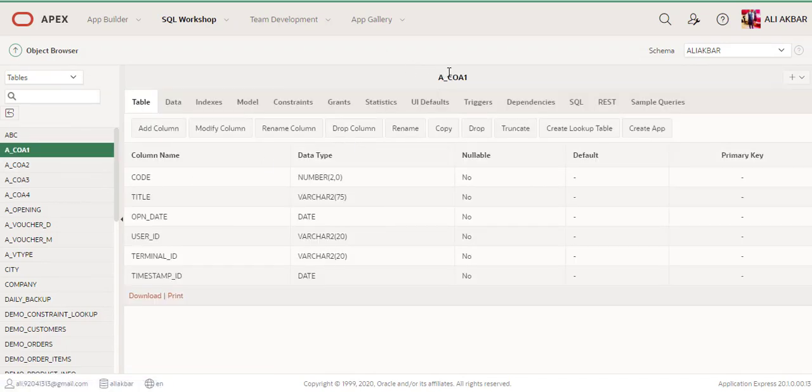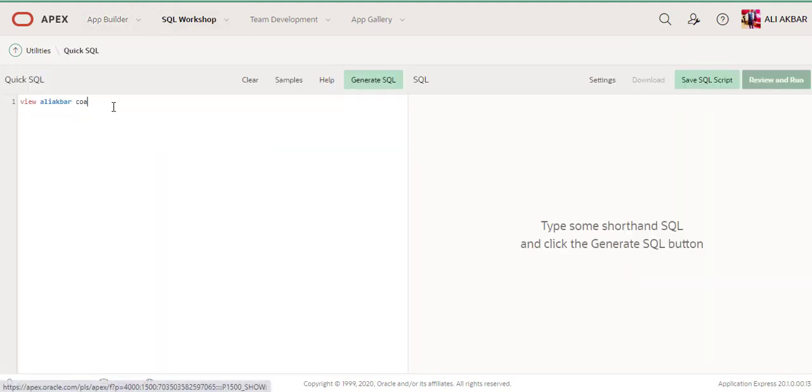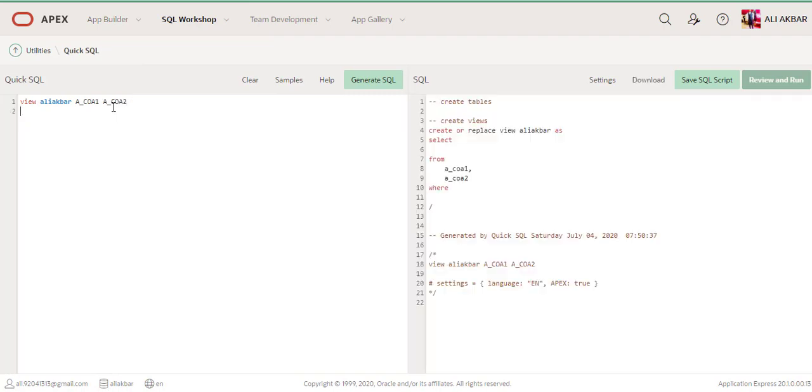We will create a view on this table. I paste here, space, and paste the second name. When you enter this, you can see the database Apex auto-generated the query for you. You can set your join condition from here.